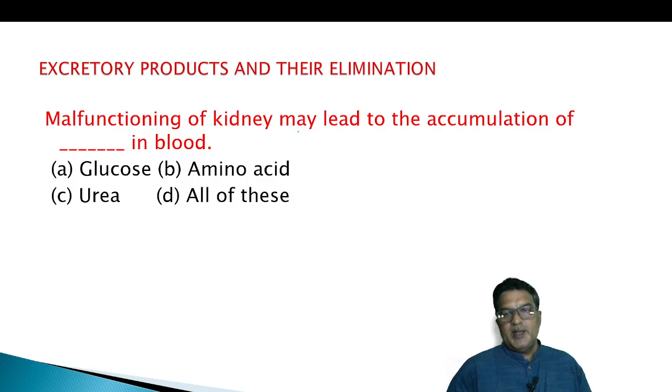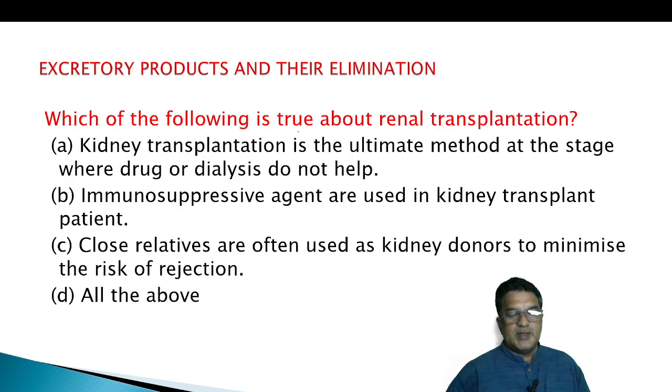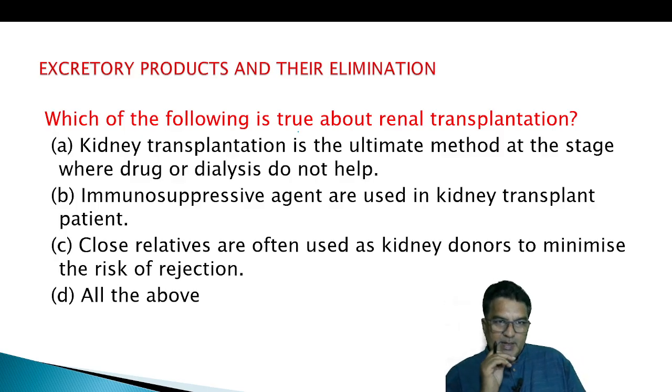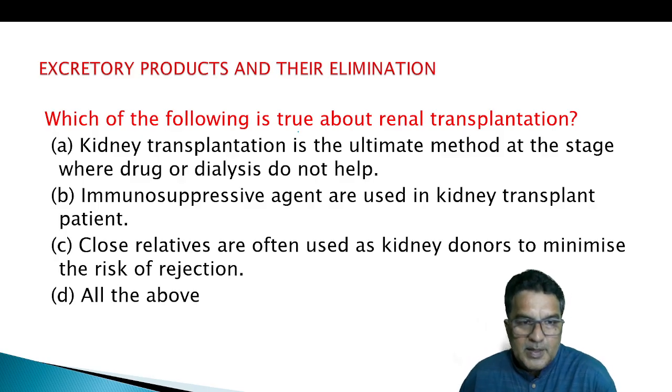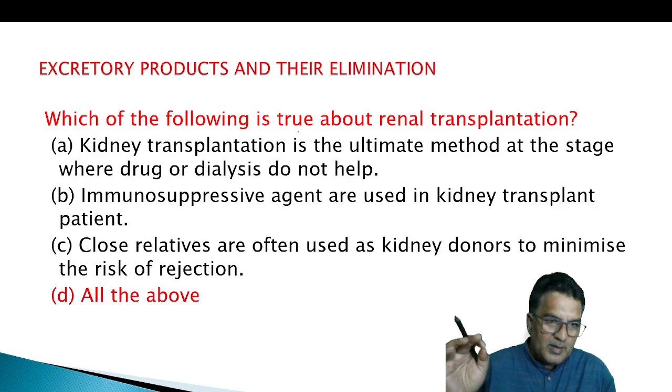Malfunctioning of the kidney may lead to the accumulation of more urea in our blood. Uremia, we can say the feature. Which of the following is true about renal transplantation? Kidney transplantation is the ultimate method at the stage where drugs or dialysis do not help. Immunosuppressive agents are used for kidney transplant patients. Yeah, that's true. Close relatives are often used as kidney donors to minimize the risk of rejection. Yes, yes, all of the above.